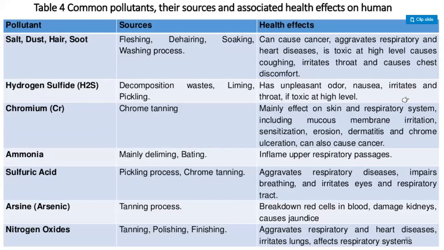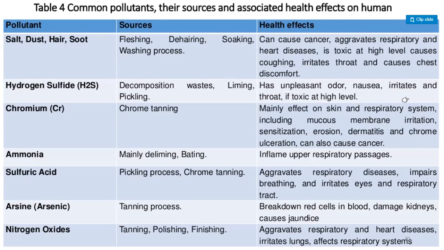Chromium, chrome tanning, mainly affects the skin and the respiratory system, including mucous membrane irritation, sensitization, erosion, dermatitis, and chrome ulceration, can also cause cancer. Ammonia, mainly deliming, bating, inflames upper respiratory passages.